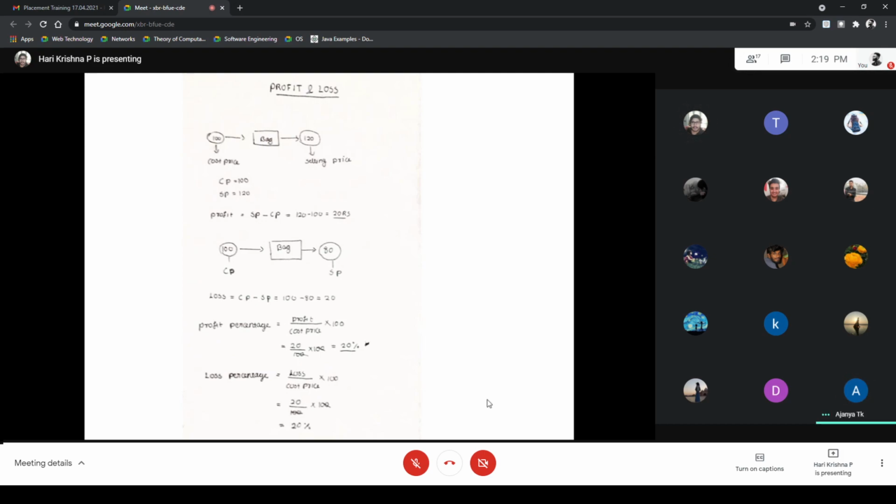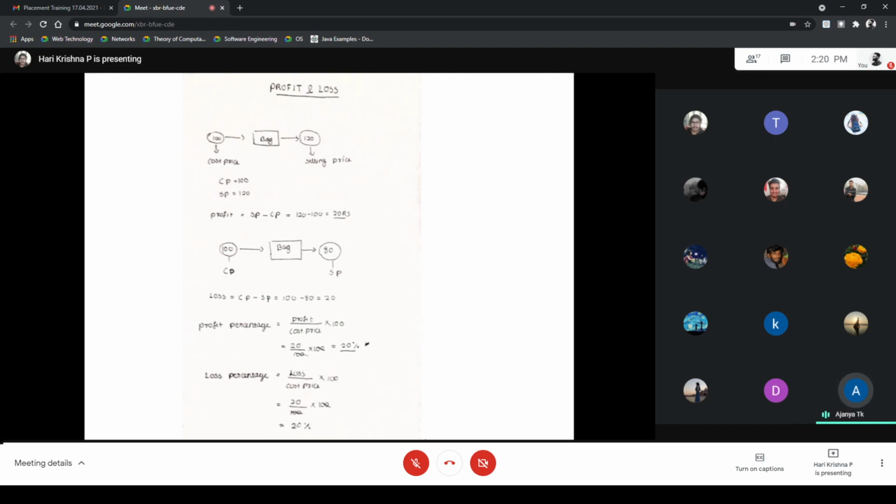Next, bought a bag for 100 rupees and sell it for 80. Here the cost price is 100 and the selling price is 80. Then it is 20 less than the cost price, so here we have a loss. Calculate the loss by using the formula: loss is equal to cost price minus selling price. That is 100 minus 80, 20. There are two important points here. If the selling price is more than the cost price, it's called profit. If the selling price is less than the cost price, it is called loss.